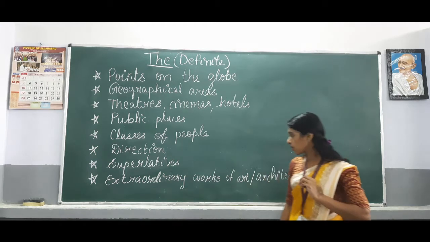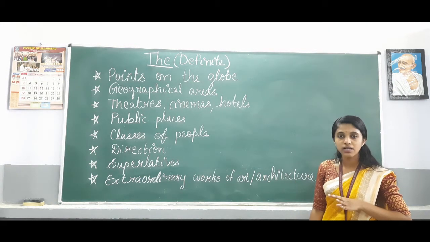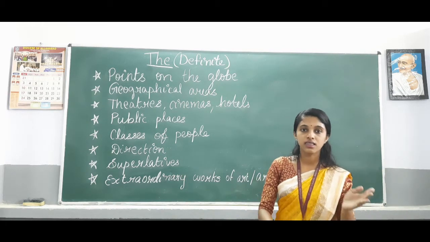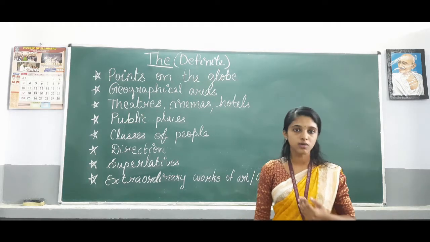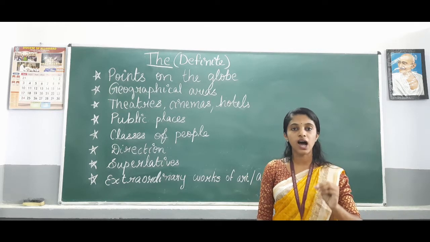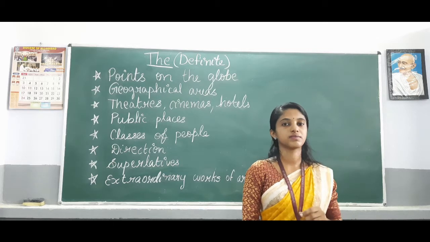With extraordinary works of art or architecture. For example, a fine example of art is a painting of Mona Lisa. So we say the Mona Lisa. And architecture we can say the Colosseum, the Taj Mahal. So with extraordinary works of art and architecture we use the definite article the.